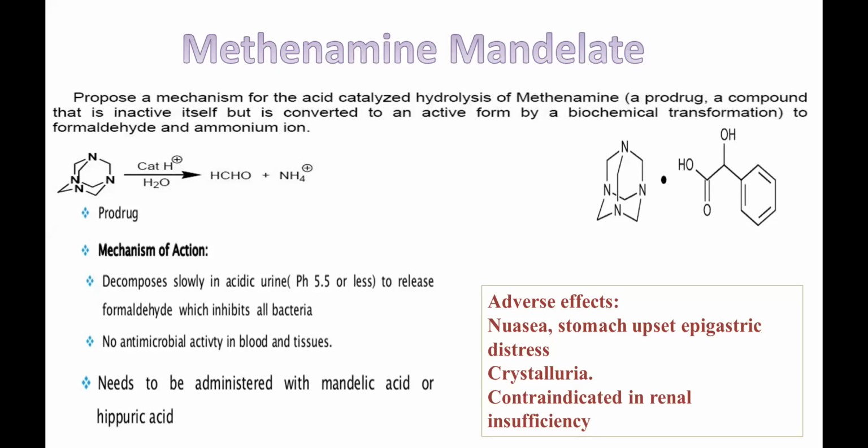Okay, and then you connect this. Now put a nitrogen at this junction, this junction, this junction, and at the junctions put a nitrogen. This is the structure of methenamine.